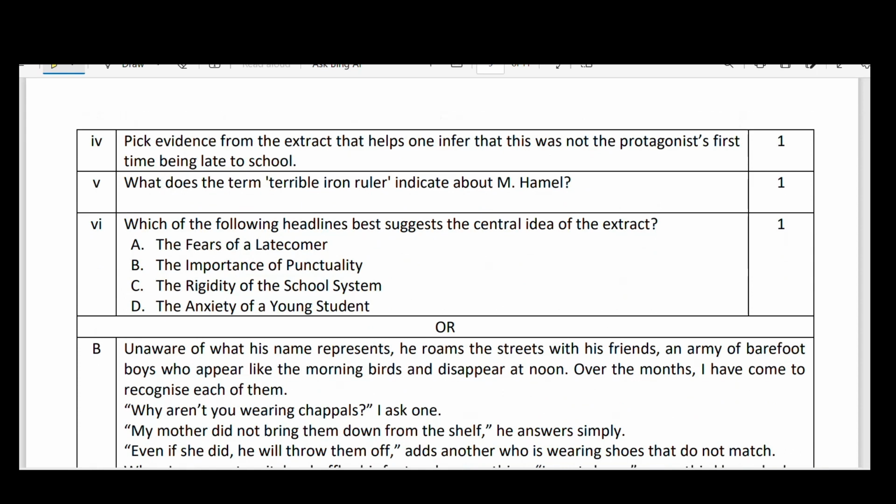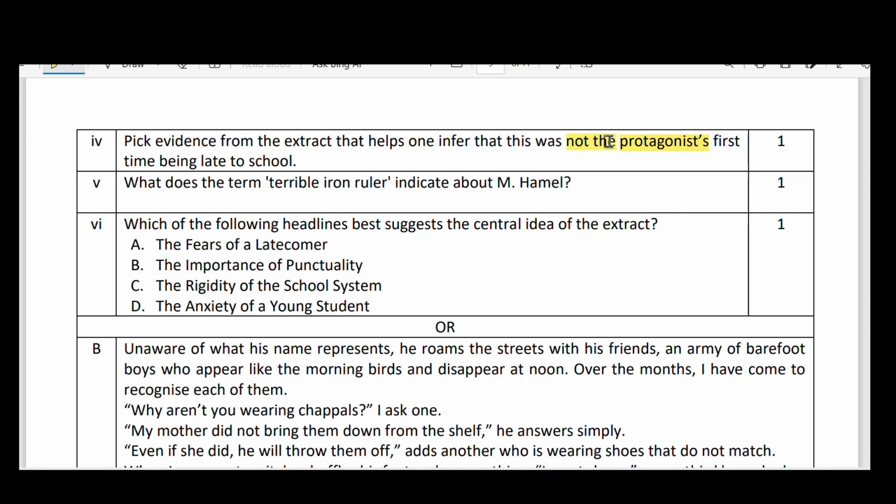Fourth bit, here it is. Pick evidence from the extract that helps one infer that this was not the protagonist's first time being late to school. Protagonist means the main character or the leading character in the story, generally in our cinematic language, hero. This was not the first time.